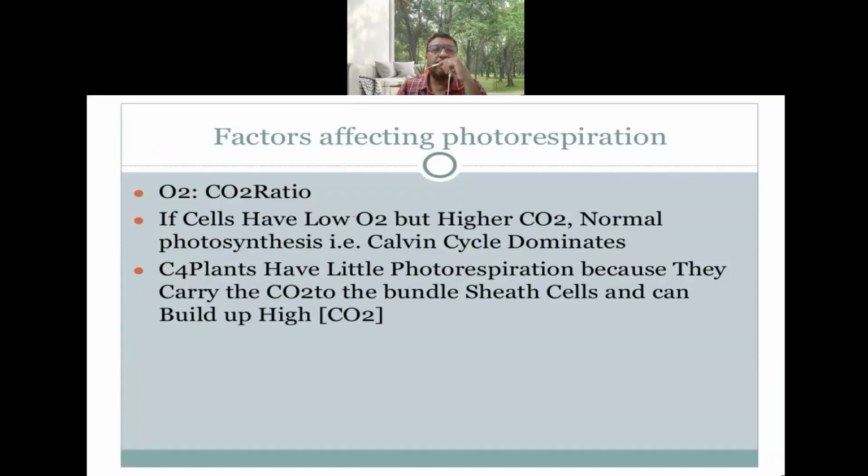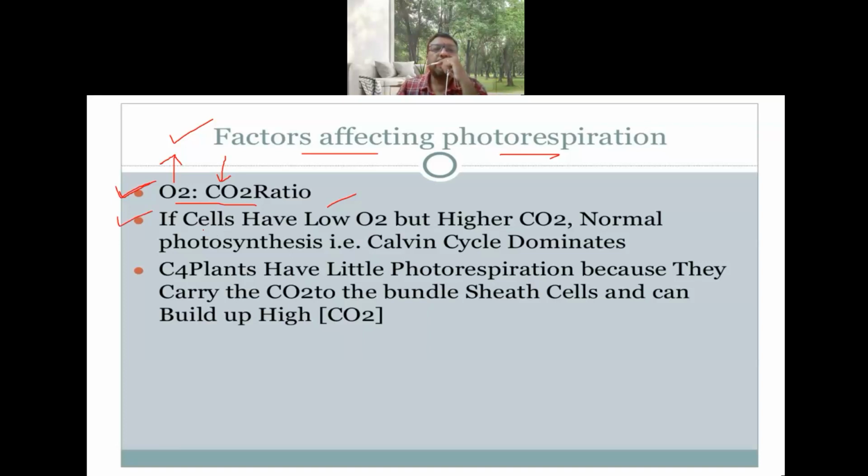Now, the factors that are affecting photorespiration. What are those conditions? First thing is the oxygen to carbon dioxide ratio. Photorespiration occurs when the carbon dioxide is getting low and the oxygen level is increasing. So it is directly related to the oxygen to carbon dioxide ratio.